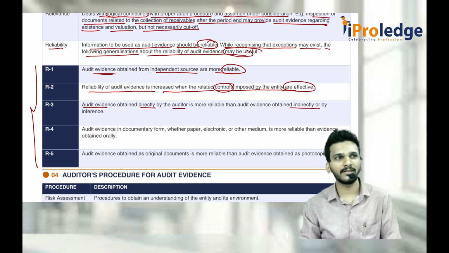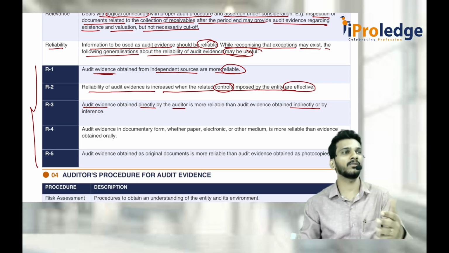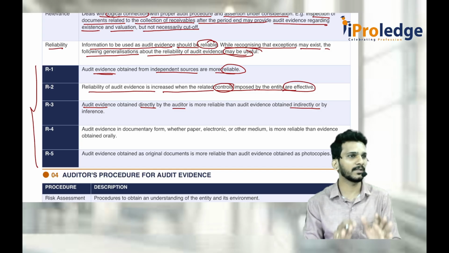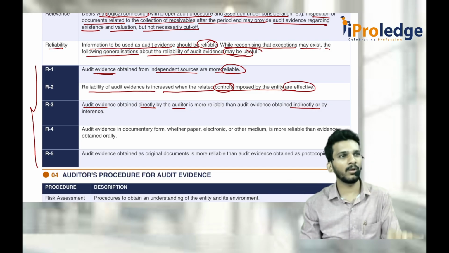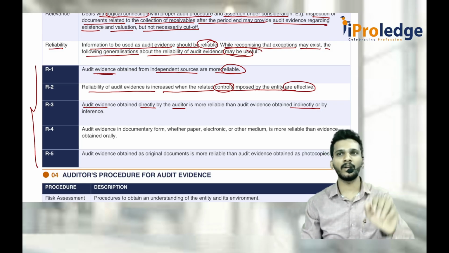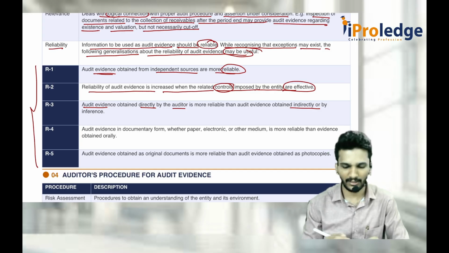You can't rely on his words. You directly go and talk to the girl. If she tells you that she is not interested in you, then you decide that yes, it is genuine, reliable information. When it is coming from a third party, it might have been tampered with. You don't rely on that information. You try to get information yourself, otherwise that might not be good for your audit. In audit and in life, everything is the same.